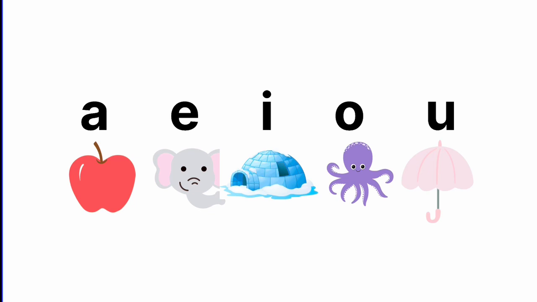A-E-I-O-U. A sound is A. E sound is A. I sound is E. O sound is O. U sound is A.